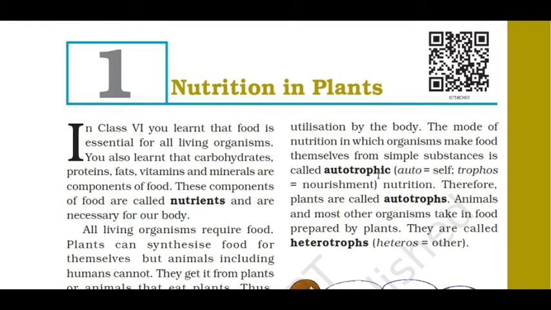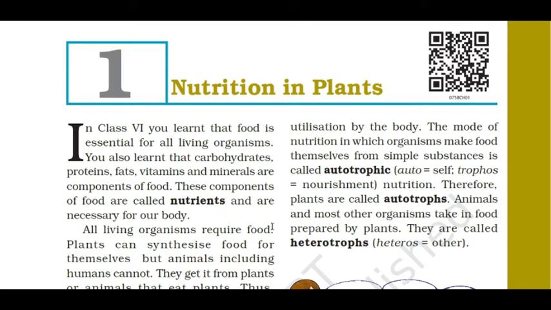What is autotrophic? Auto means self, trophos means nourishment. Getting nourishment by themselves is known as autotrophic. So plants are a good example for autotrophs because they prepare their own food, and they are nutrient rich in nature.